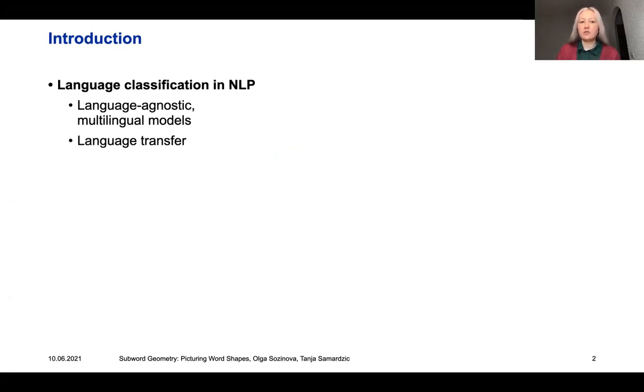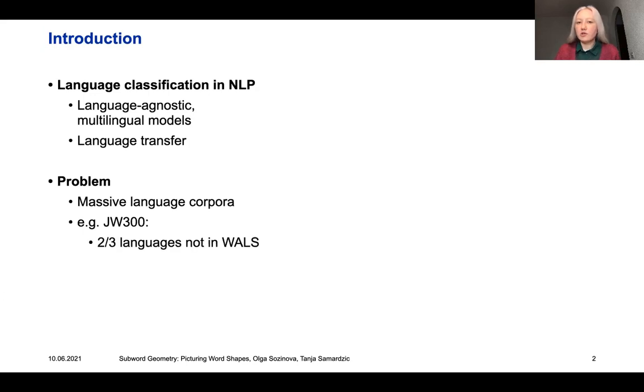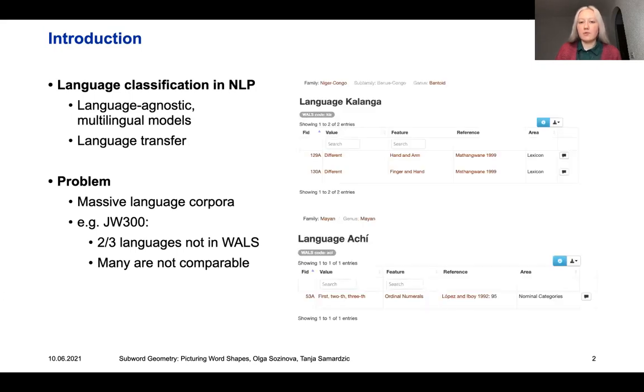The typical solution for language sampling for such tasks is to use language databases, for example, WALS, World Atlas of Language Structures. However, if we aim at producing highly multilingual models and using massive language corpora, we will notice that many languages are not present in WALS. For example, in the case of JW300, around 2/3 of languages are not there. And many others are not comparable. For example, these two languages have very few features listed, and we cannot really compare them to each other.